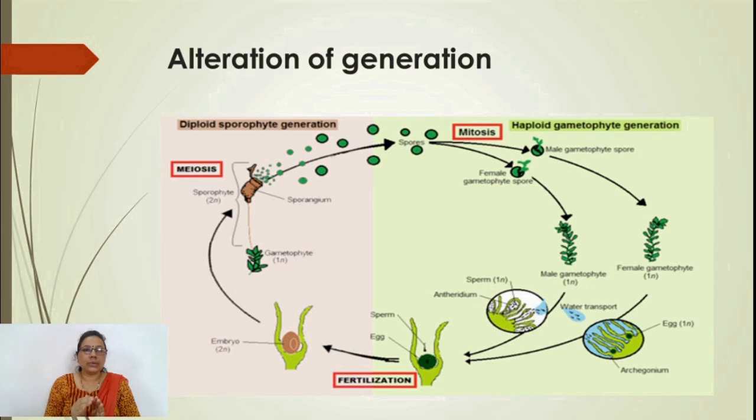zygote, and that zygote ultimately develops into the sporophytic structure. It produces spores. Each spore, due to meiosis, becomes a haploid spore, and these haploid spores germinate in favorable conditions to produce a new thallus structure. This gametophytic generation, the dominant generation found in the Bryophyta, gives rise to the sporophyte, and the sporophyte produces spores. They germinate and produce a new thallus structure, again gametophytic. This alternation of generation is found in the Bryophyta.